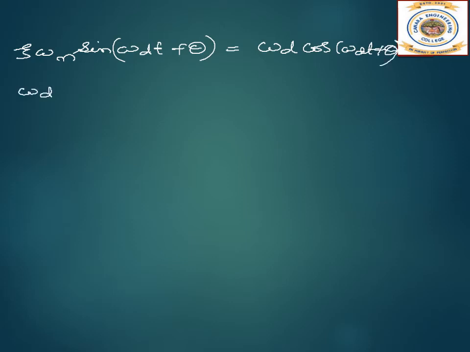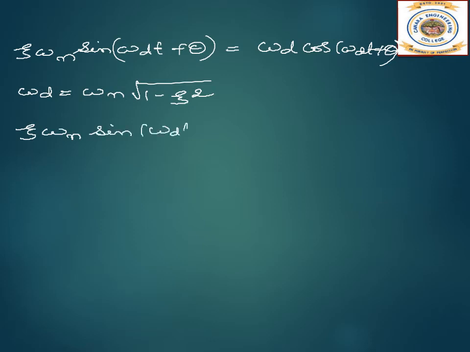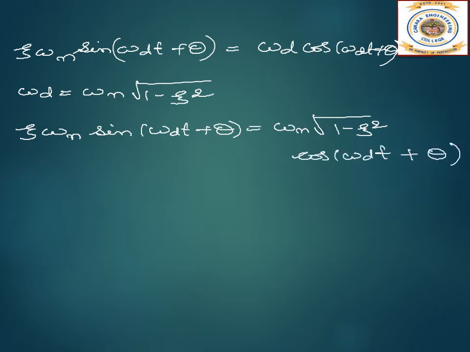And we know omega d is equal to omega n root of 1 minus zeta square. Let us substitute that. So we get zeta omega n sine omega d t plus theta is equal to omega n root of 1 minus zeta square cos omega d t plus theta.